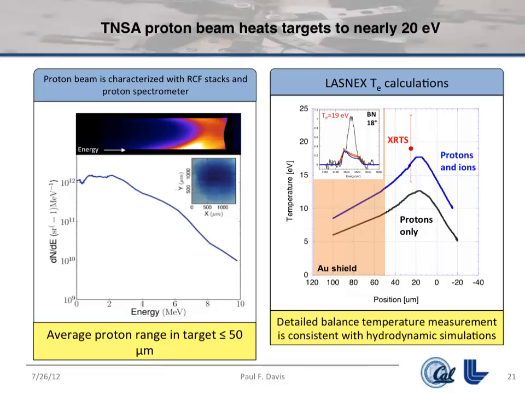You can do hydrodynamic simulations, and you can see that the first layer of that target gets to between 10 and 20 eV, around 16 eV. We tried to measure the temperature with X-ray scattering and confirmed those simulations. So you basically have a target sitting at around 15 eV, which should be acting pretty much like a plasma at these conditions. It's fairly hot.